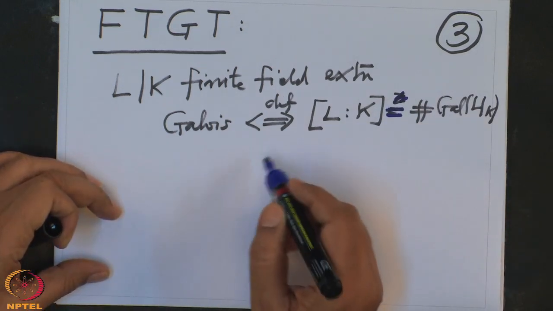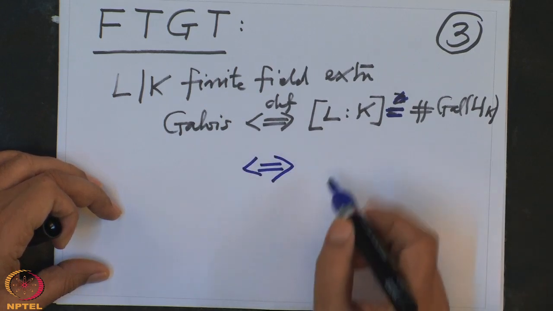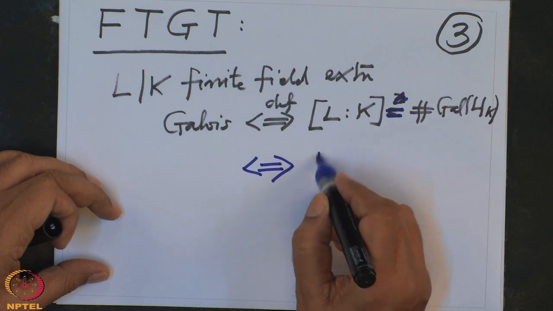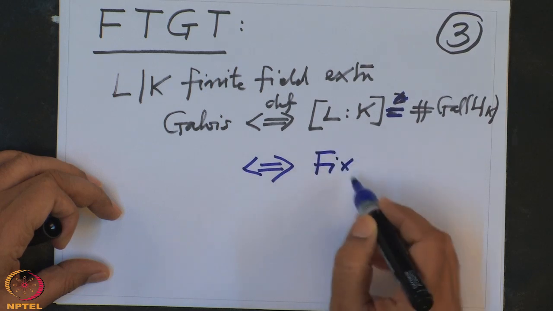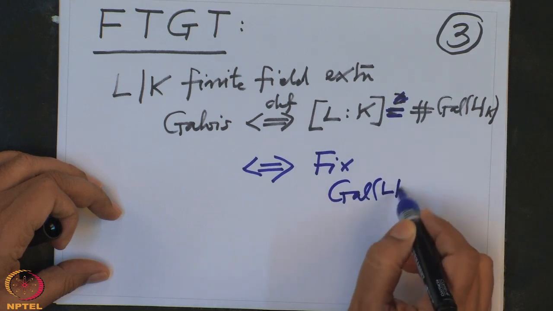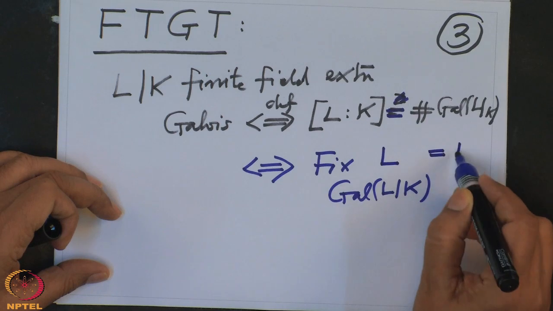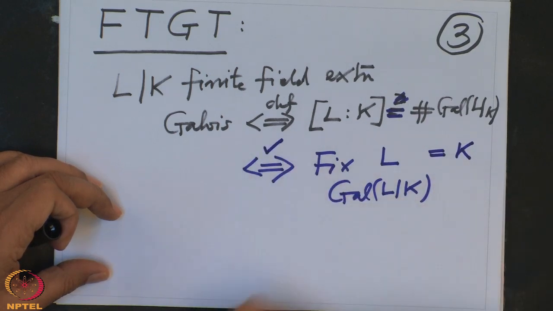We have also checked that this is equivalent to saying that the fixed points of the natural action of the Galois group on the field L form the base field. This we have also proved.